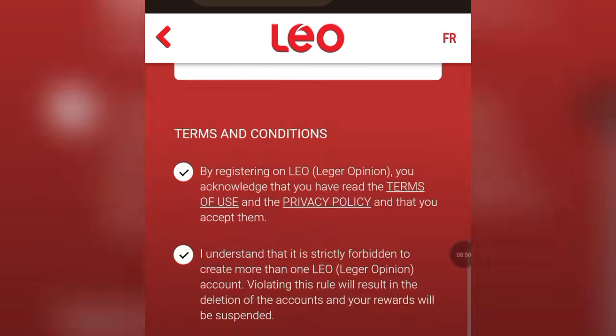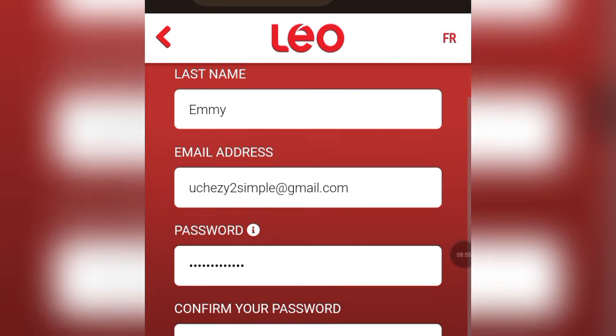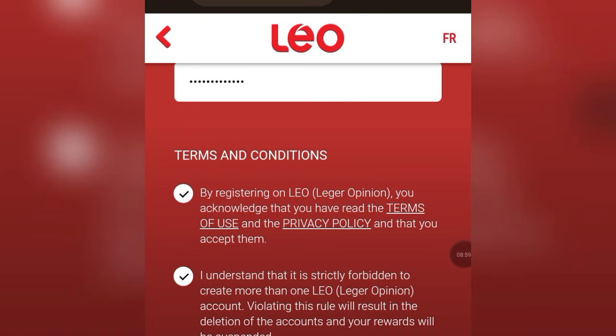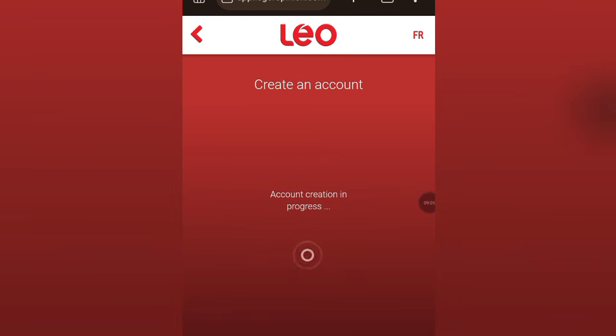Okay, so right here you can insert a referral code, but that is optional. If you choose to use my referral code, you are going to find mine attached in the pinned comment section. It is actually a bonus to me. Okay, so it is optional. Then we'll come down and click on complete.